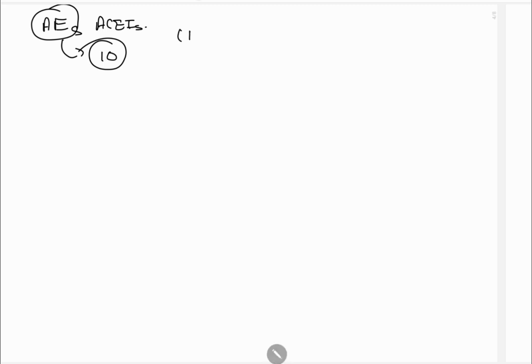Now we will see adverse effects of ACE inhibitors. What are the adverse effects? There are around 10 adverse effects. We can remember them by the mnemonic captopril, which is also a drug, an angiotensin converting enzyme inhibitor.